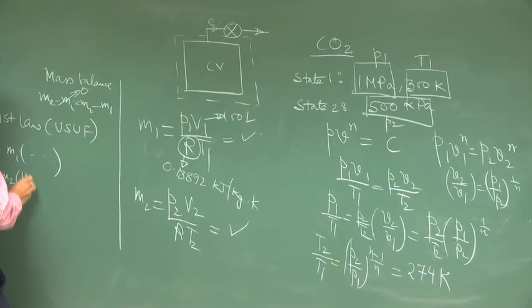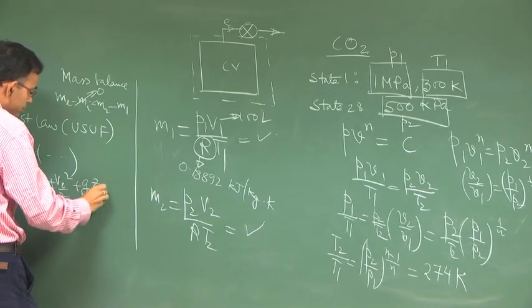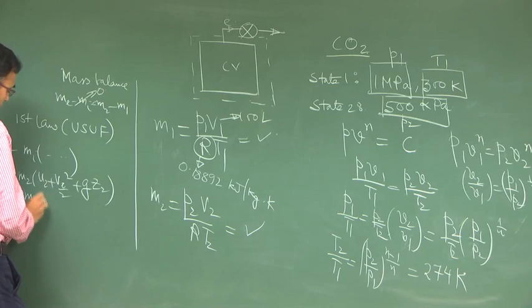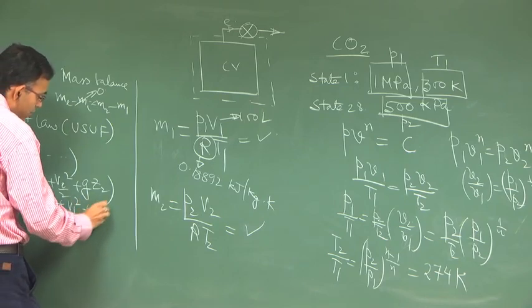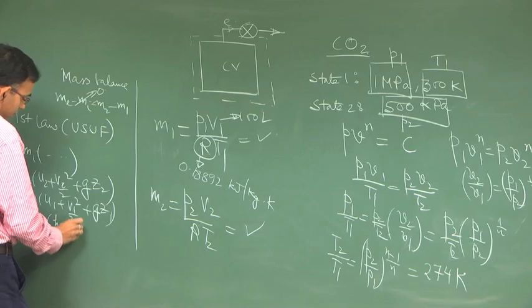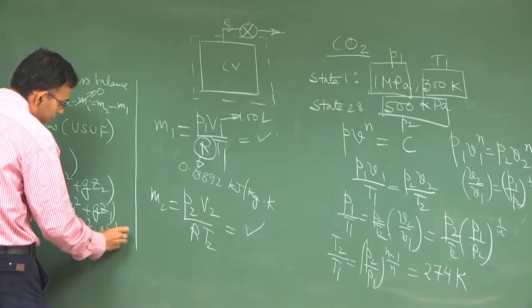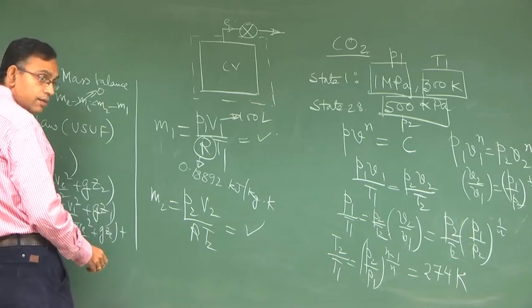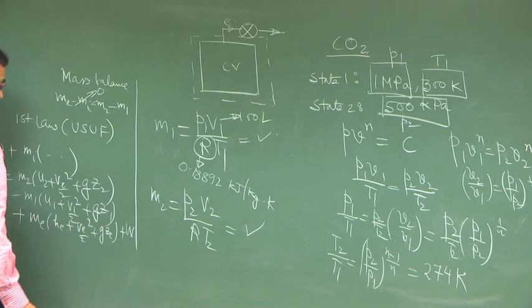So, M2 into U2 plus V2 square by 2 plus GZ2, minus M1 into U1 plus V1 square by 2 plus GZ1, plus ME into HE plus V square by 2 plus GZE, plus W. Okay.